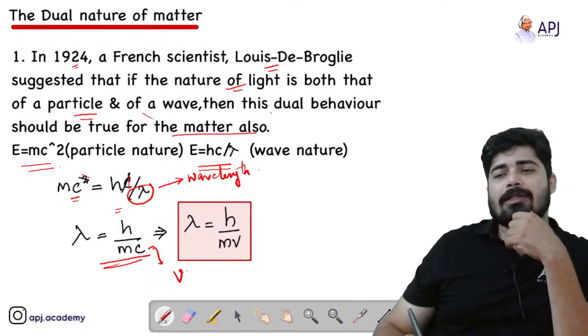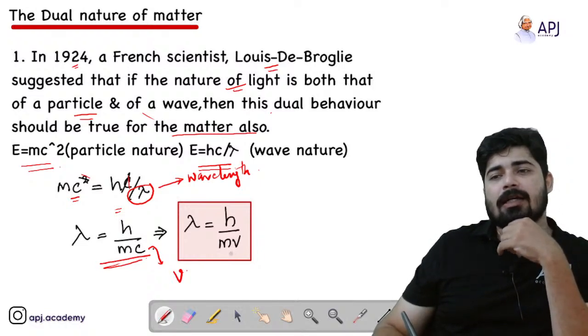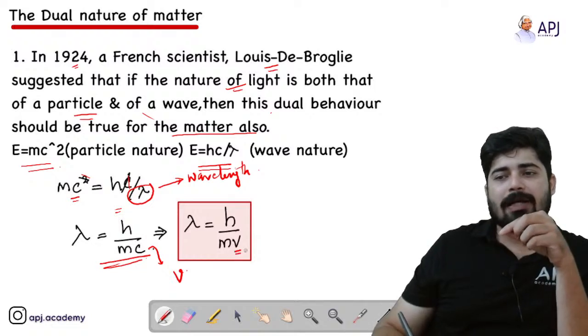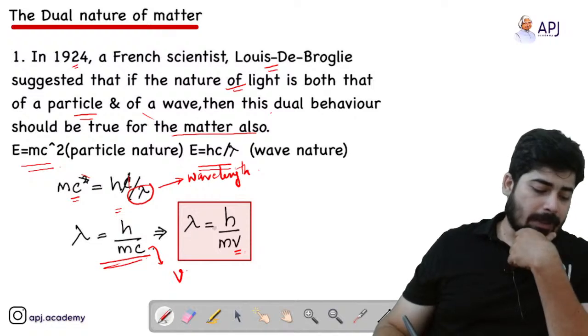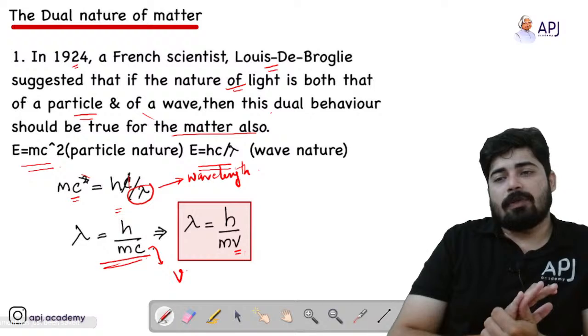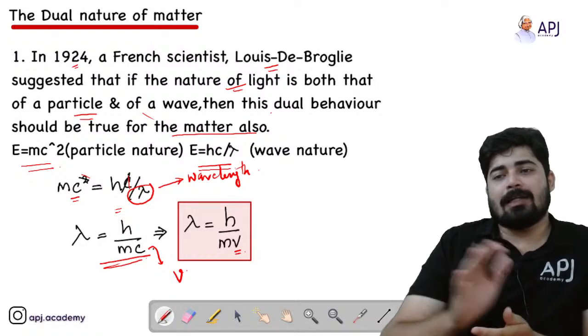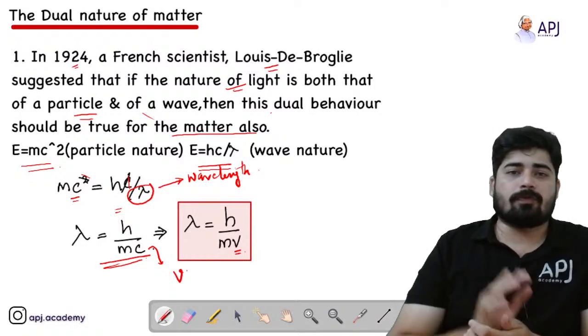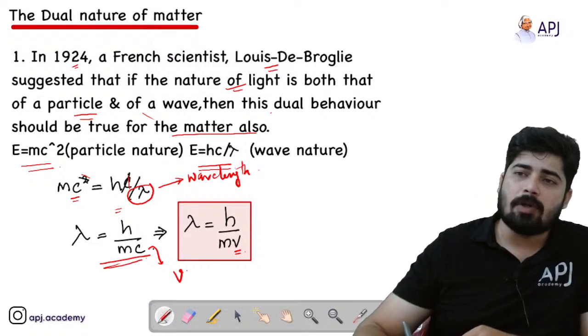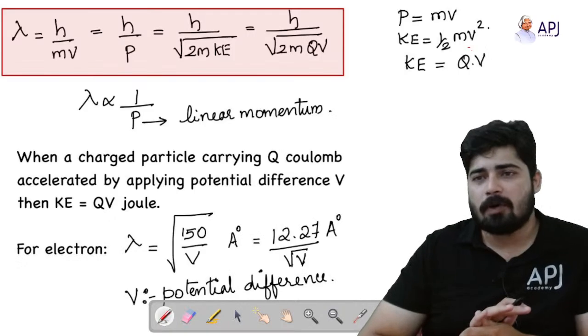So instead of h by mc, we write lambda equal to h by mv. We got the formula for finding the wavelength of a matter. Is that clear? Lambda equal to h by mv, a very important formula.